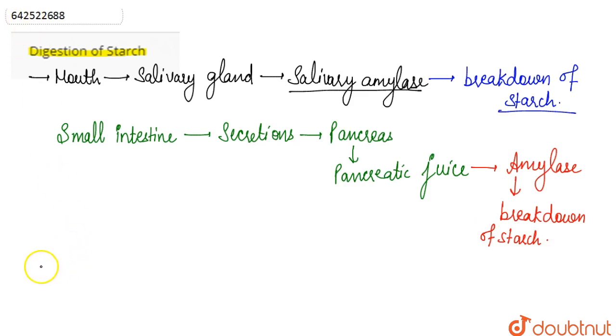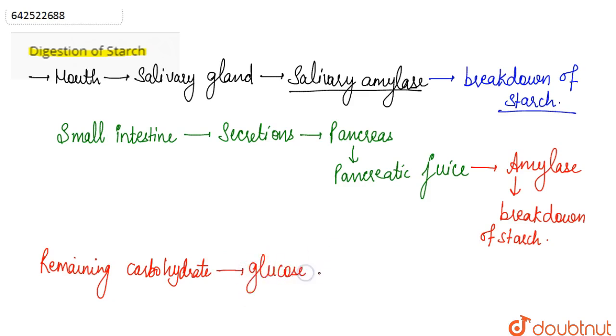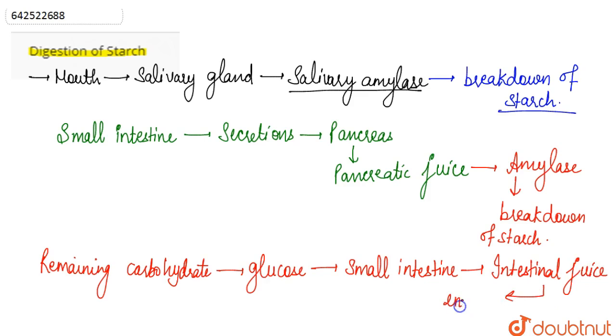Now the leftover starch which is not digested, the remaining carbohydrates, get converted or broken down into glucose in the small intestine, because the small intestine secretes the intestinal juice that contains the enzymes which bring about this final digestion of carbohydrate into glucose.